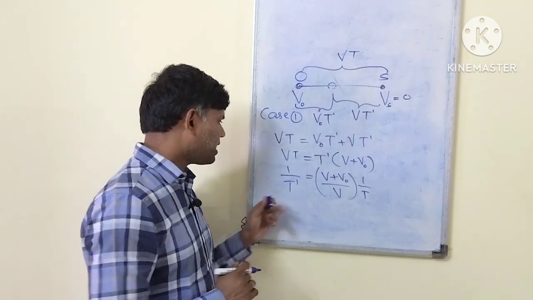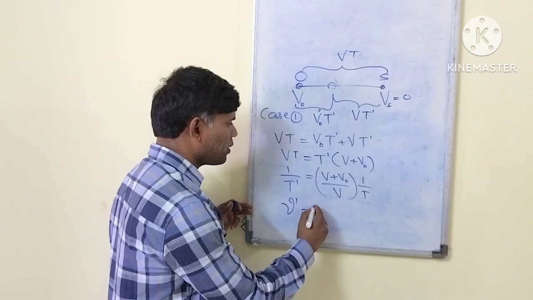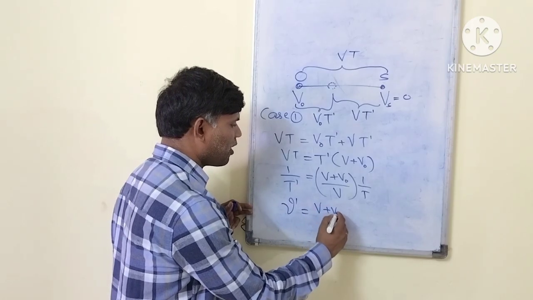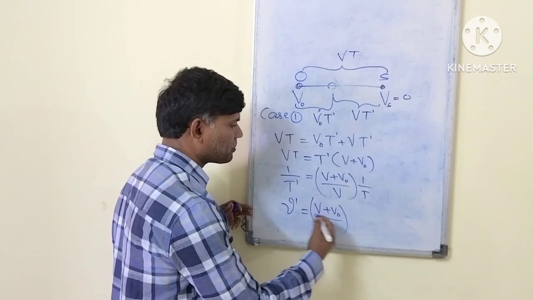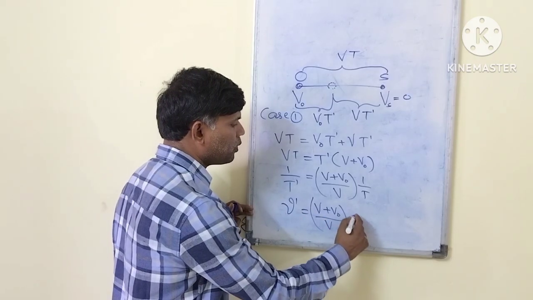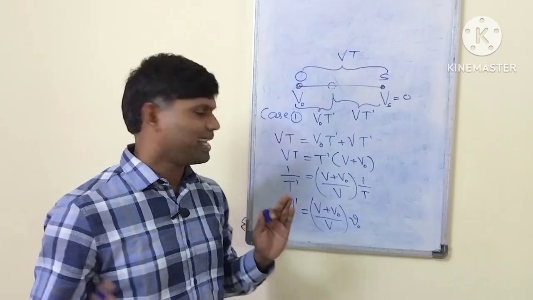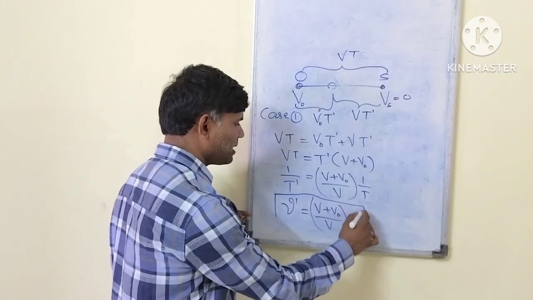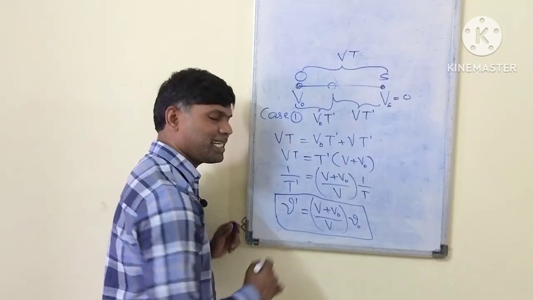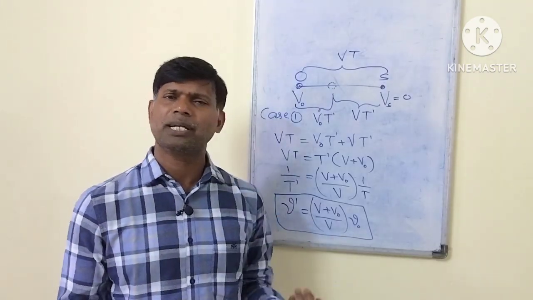I am calling 1 by t prime as nu prime, which is equal to (V plus V naught) divided by V into nu 0. Nu 0 means original frequency. This is called the apparent frequency. There is a change in frequency that you can calculate, nu prime minus nu 0. That is a different thing.